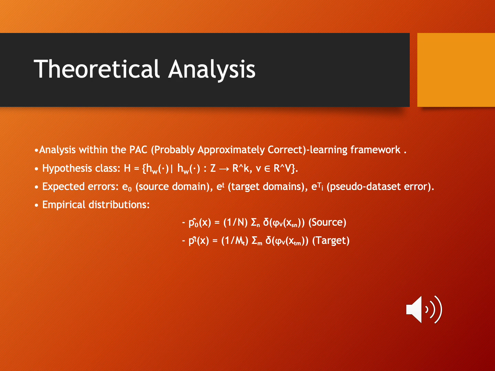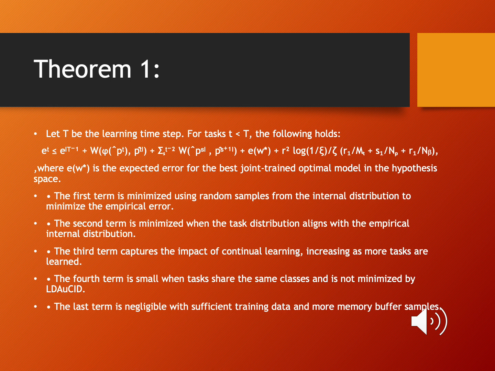For the theoretical foundation, we frame our analysis within the PAC learning framework, where we consider a hypothesis class H, given below, and the empirical distributions for the source and target domains, as shown. Theorem 1 provides an upper bound for the expected error across tasks. It includes empirical error, Wasserstein distances, and continual learning contributions. Some key insights: the internal distribution minimizes empirical error, aligning the target distribution reduces domain discrepancies, and storing more samples in the replay buffer improves performance, which aligns with our empirical findings.